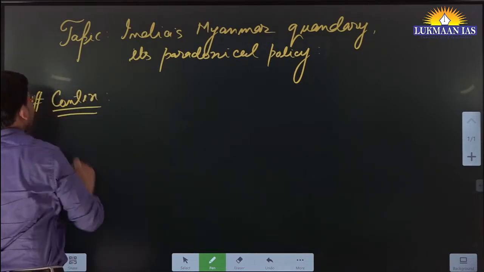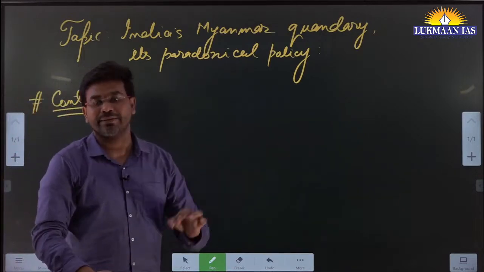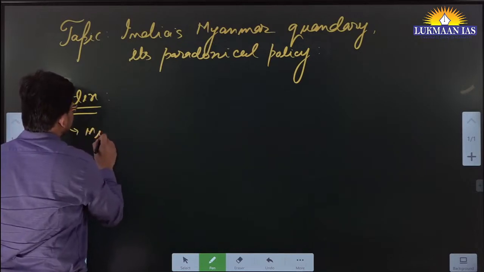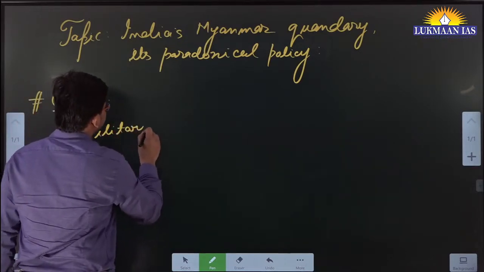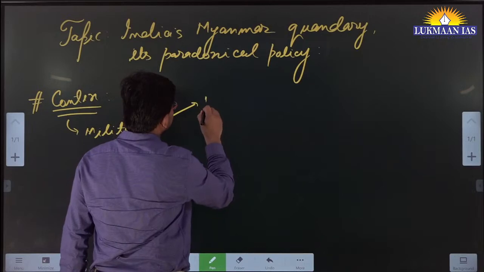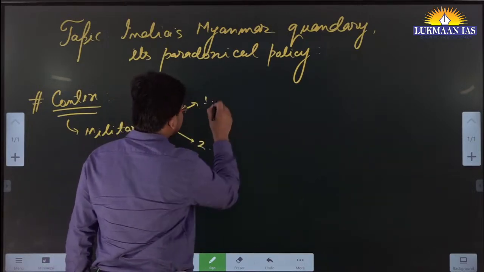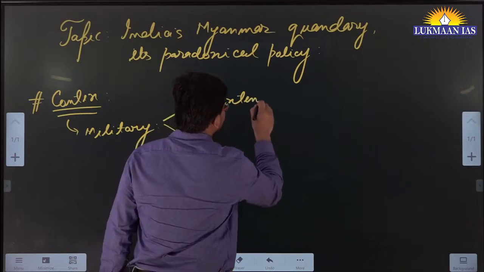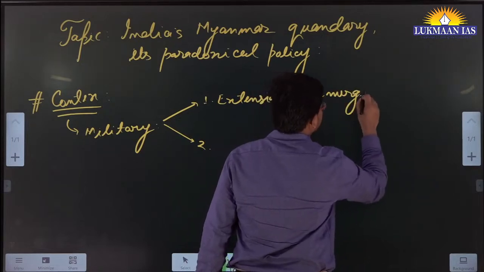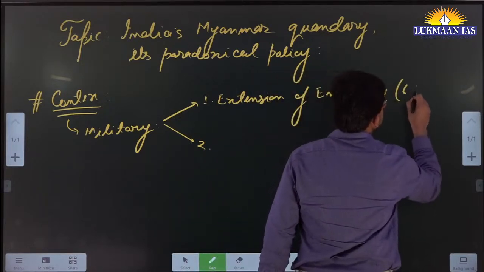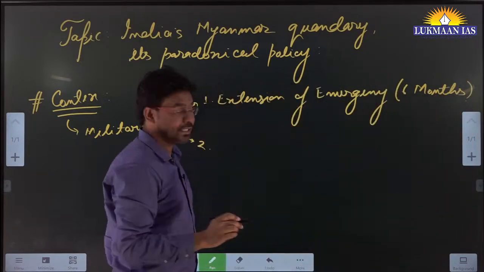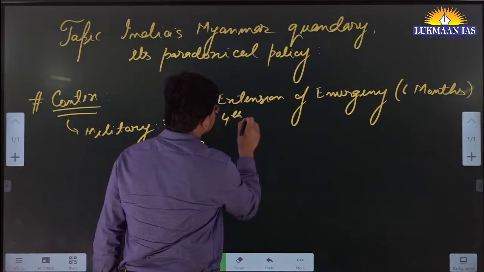Okay, so the context is recently the Myanmar government, right? Myanmar government, which is led by the military of Myanmar. Okay, so their government is led by the military. What they have done, they have taken two steps, right? One of the steps that they have taken is related to extension of emergency in Myanmar. So they have extended the emergency period for 6 months. Okay, so it has been extended for 6 months again. So they have done this extension for the 4th time now. Okay, for the 4th time.